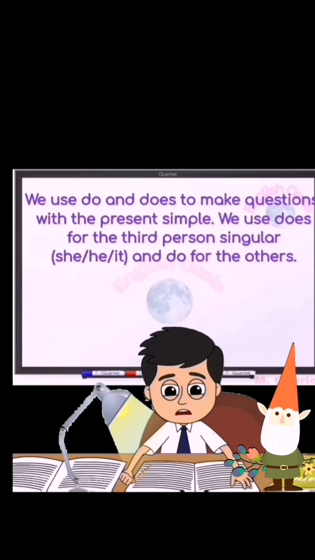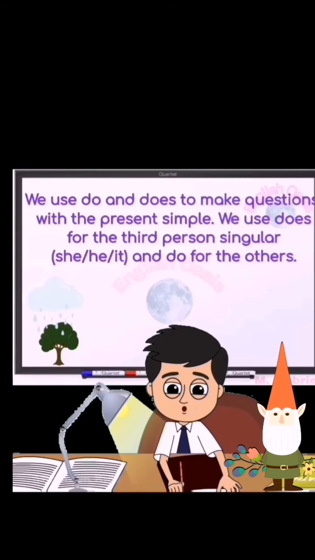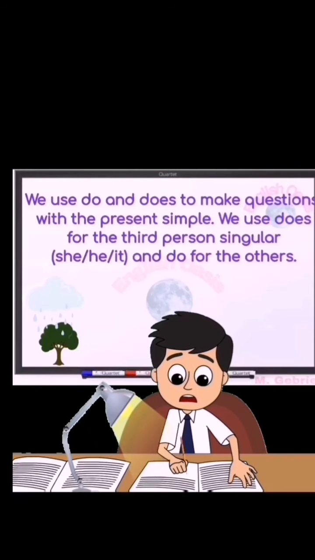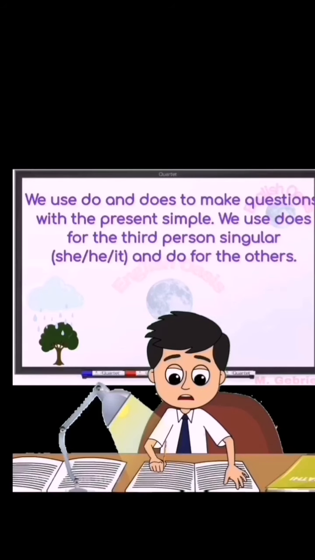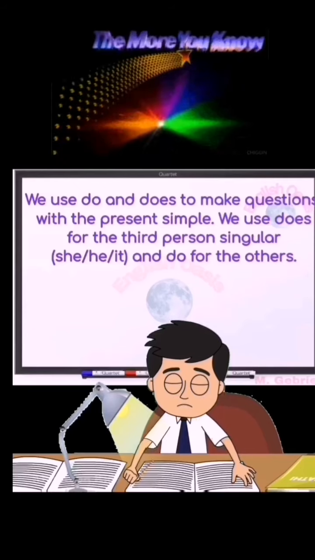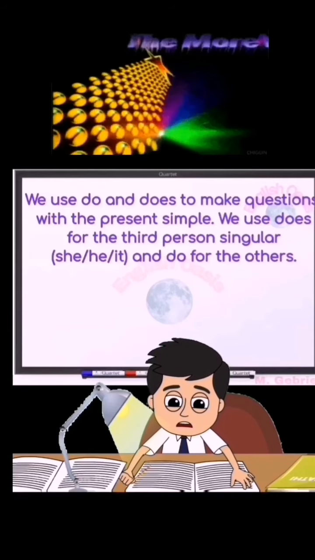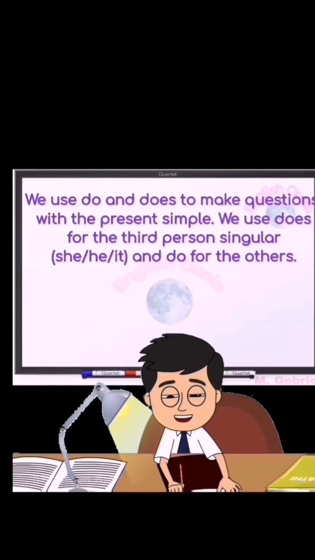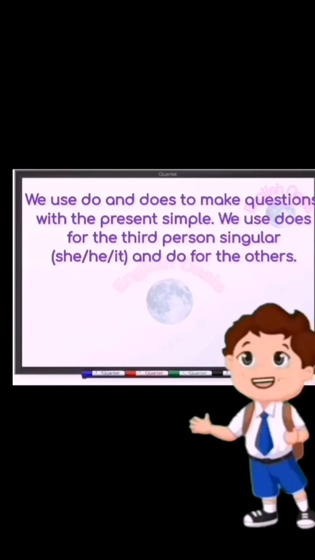We use do and does to make questions with the present simple. We use does for the third person singular, he, she, or it, and do for the others, I, you, they, and we. So we can say that we use do plus I, you, they, and we plus infinitive, and does with he, she, it, and any singular noun plus infinitive.